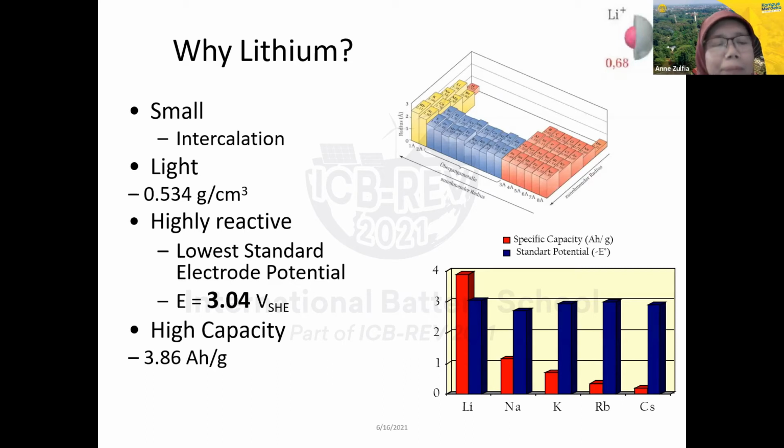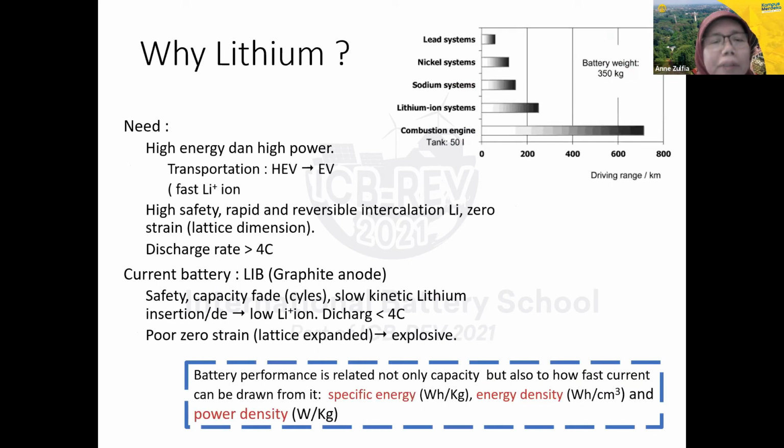The potential is 3.04 volts, and it has a high capacity of 3.86 ampere hours per gram. So this is the capacity of lithium.